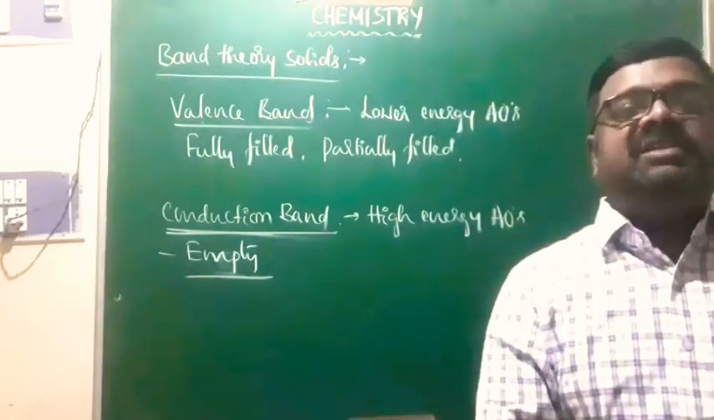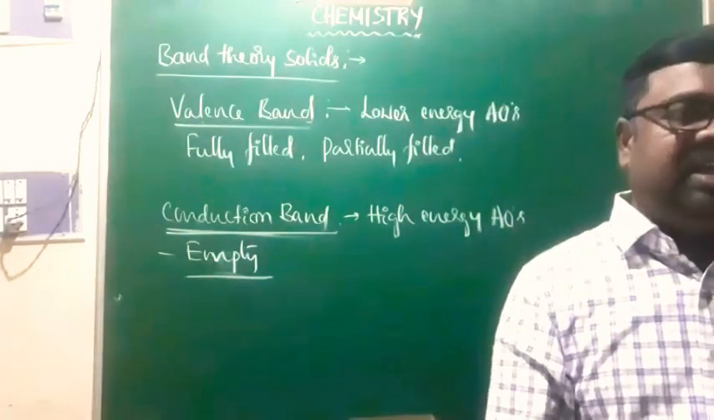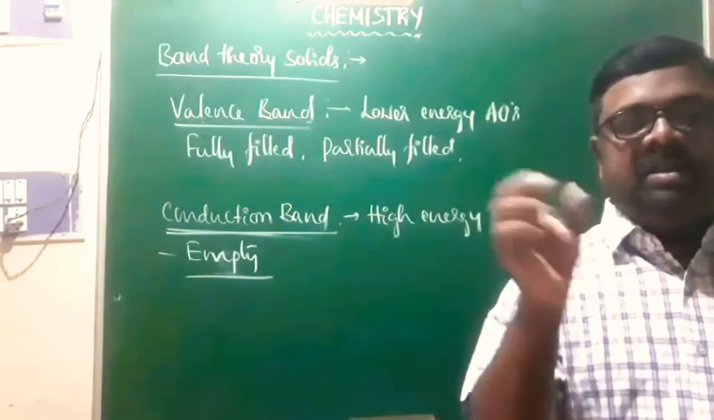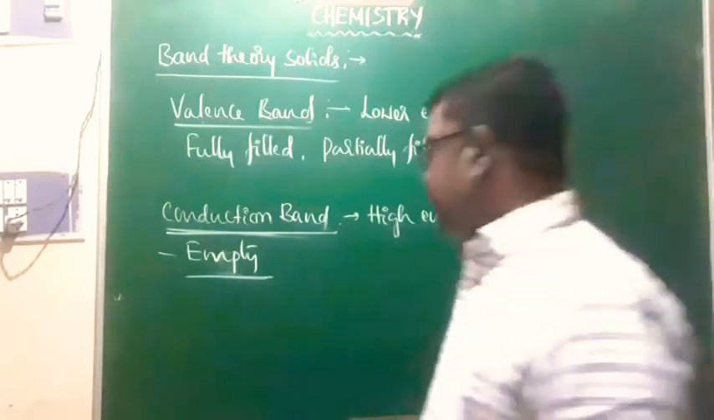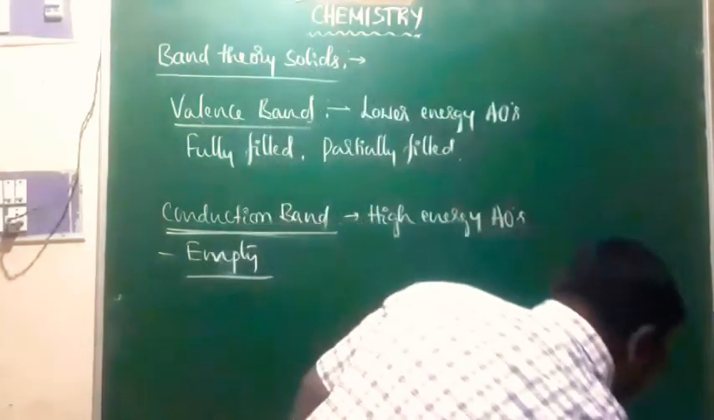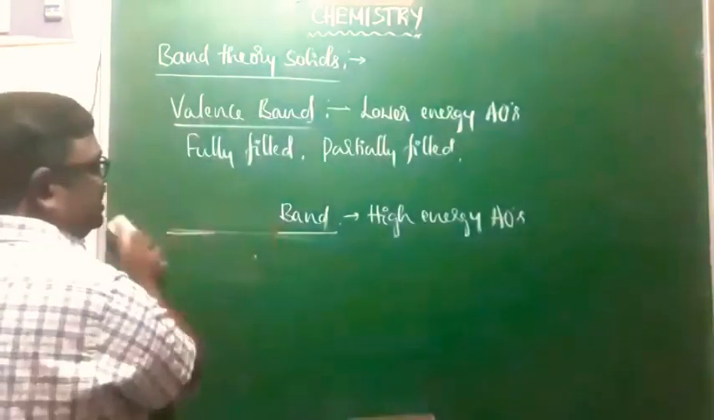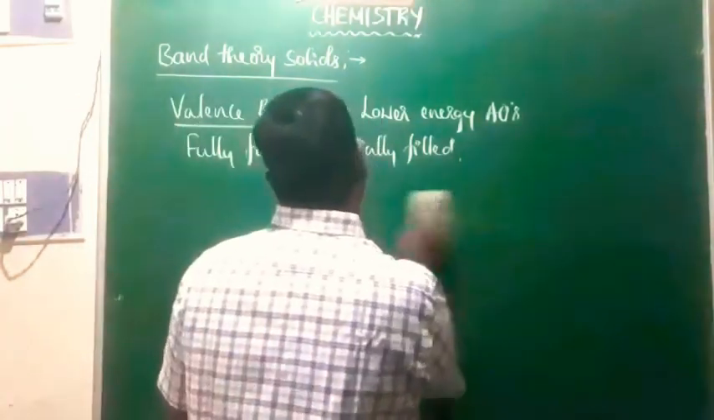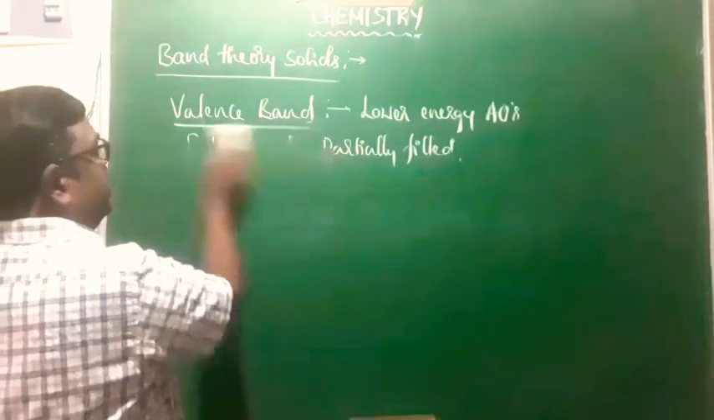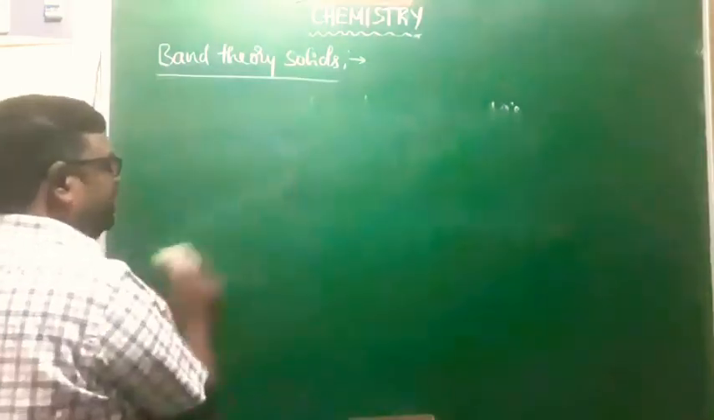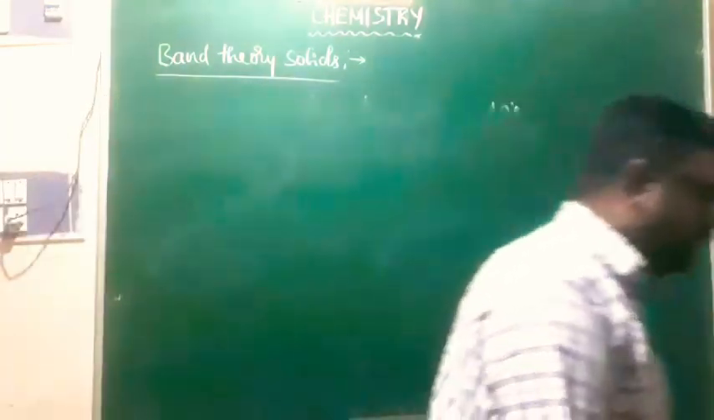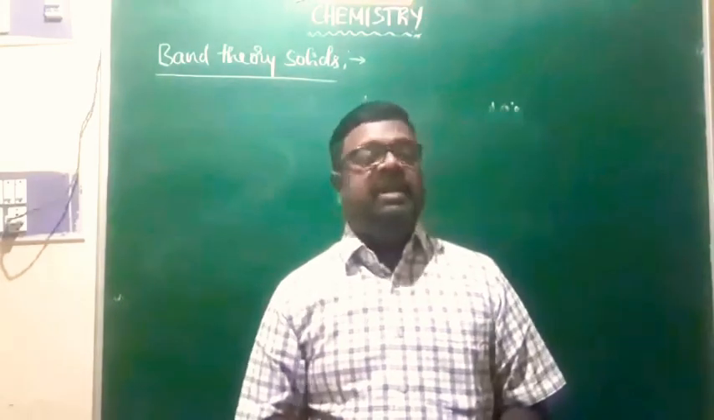These two bands are separated by some amount of energy, which is called the energy gap, or forbidden zone or forbidden band. In the case of solids, there is an energy gap between the conduction band and the valence band. Depending upon the energy gap between the valence band and conduction band, the electrical properties of solids can be explained.